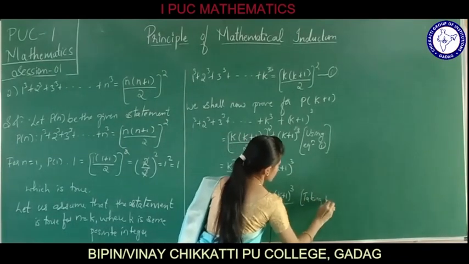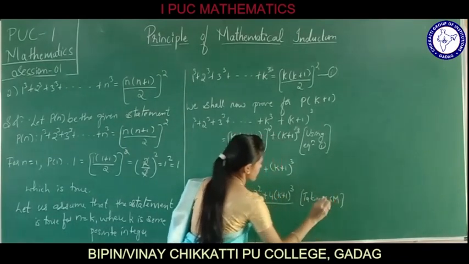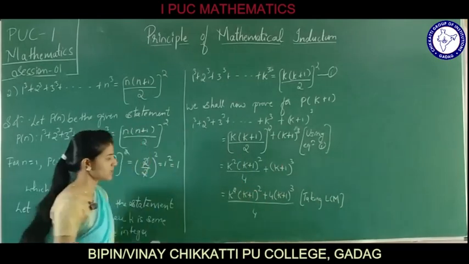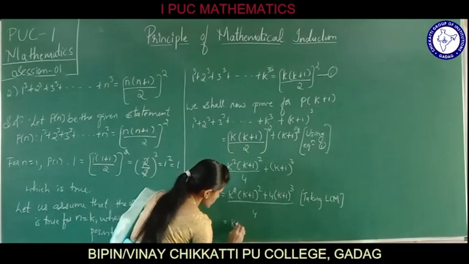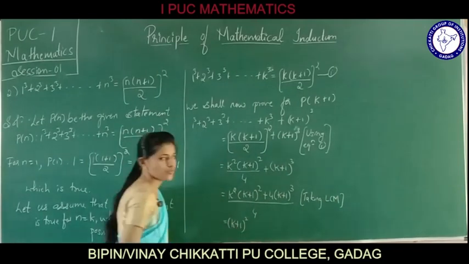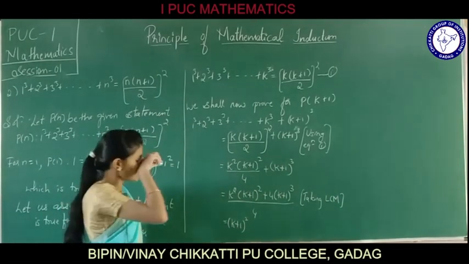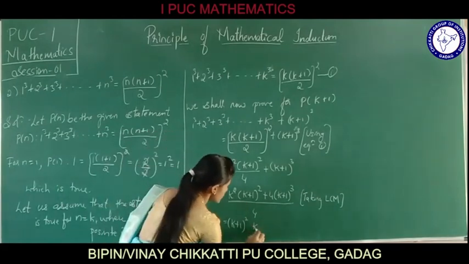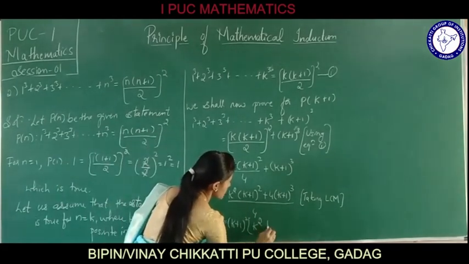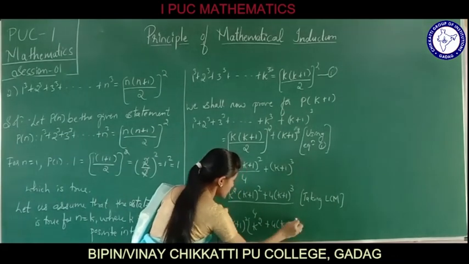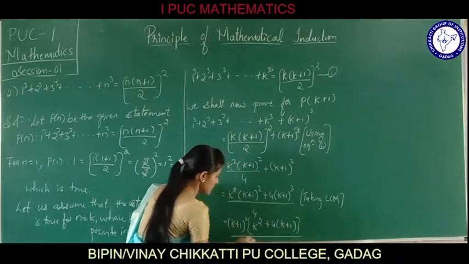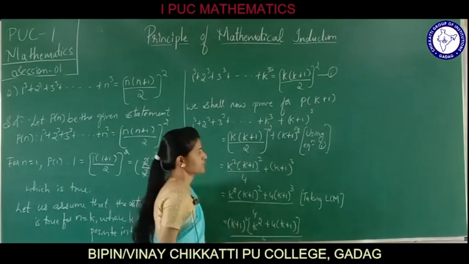What we have done here? Taking LCM. After taking LCM, take out the common parts. It is (k plus 1) whole square. (k plus 1) whole square is common. Left over is k square plus 4 times (k plus 1), divided by 4.